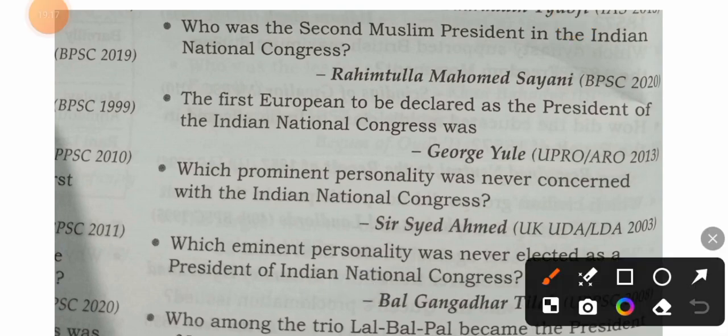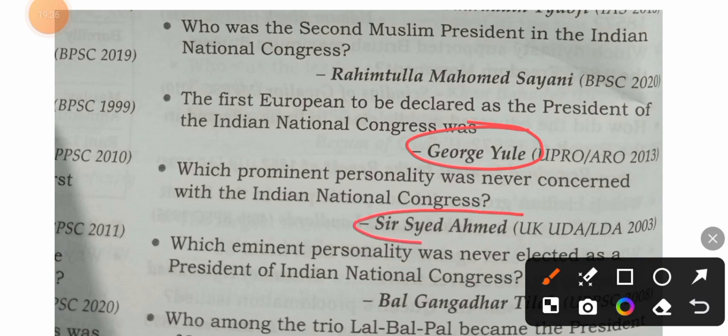The first European to be declared as the president of Indian National Congress was George Yule. Which prominent personality was never concerned with the Indian National Congress?